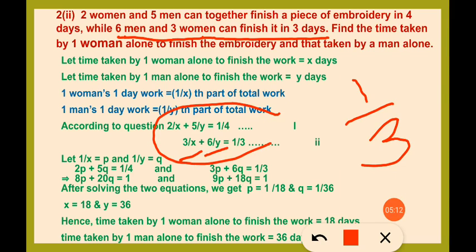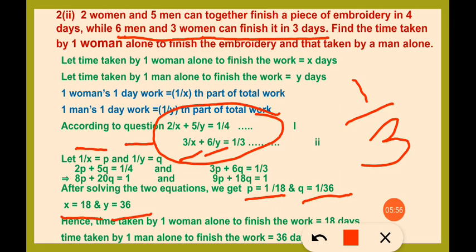Now if we see these two equations, they are not linear equations, but we can reduce them to linear equations. So we will take 1 by x is equal to p and 1 by y is equal to q, and thus the equations become 2p plus 5q is equal to 1 by 4, or 8p plus 20q is equal to 1, and 9p plus 18q is equal to 1. We will solve these two equations, and after solving we get p is equal to 1 by 18, q is equal to 1 by 36. So x is equal to 18 and y is equal to 36.